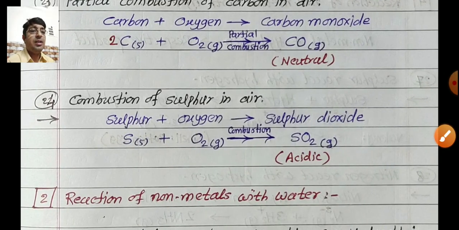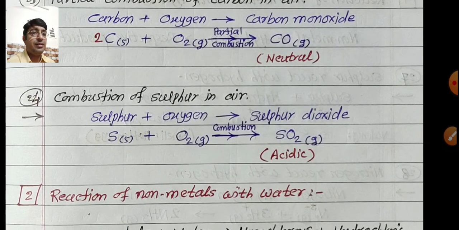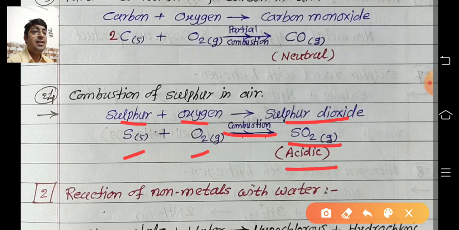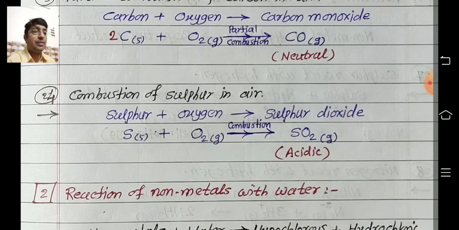And third one, combustion of sulfur in air. So sulfur reacts with oxygen to form sulfur dioxide. Combustion reaction is this: sulfur solid in state, oxygen gaseous in state. So SO2, as per the valence you check, sulfur dioxide is formed. It is gaseous in state and it is acidic in nature.